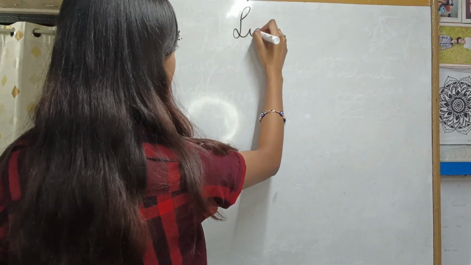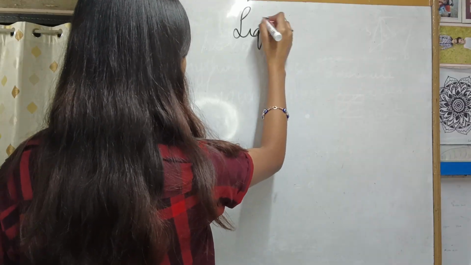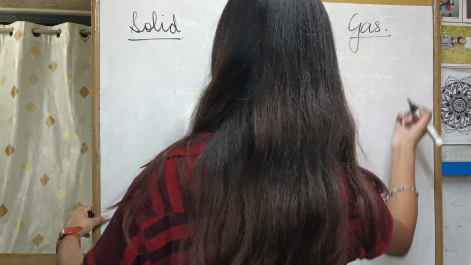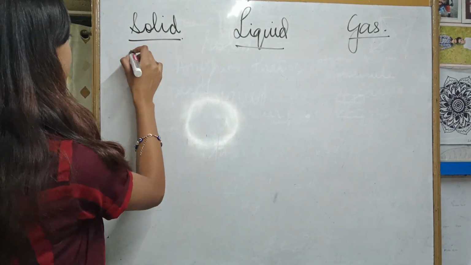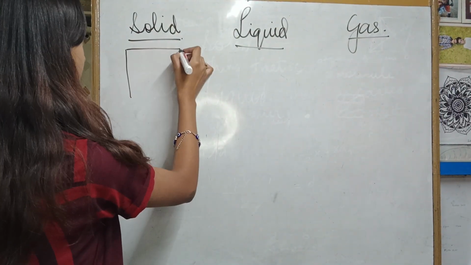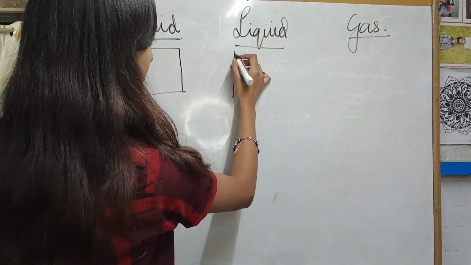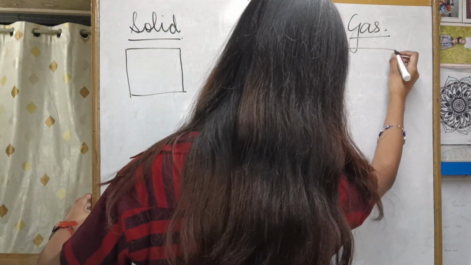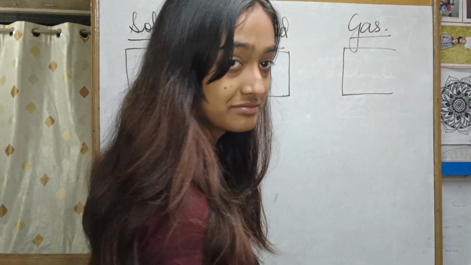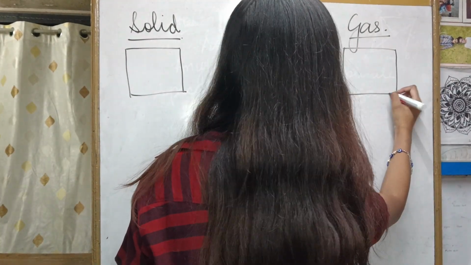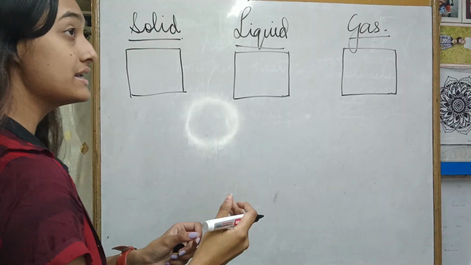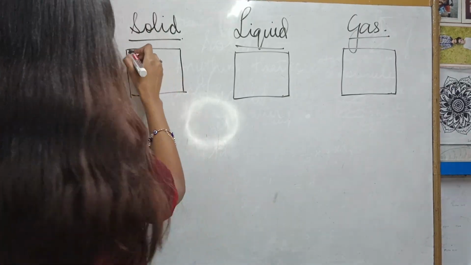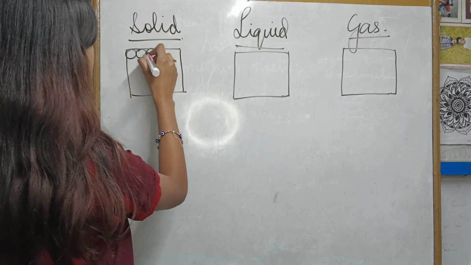Solid, liquid, and gas. Okay. So solid, let's make a square box everywhere. It won't be accurate. I'm doing it freehand. Please don't judge. Okay. So in solid, the molecules are tightly packed. Tightly packed as in the molecules don't have spaces between them.